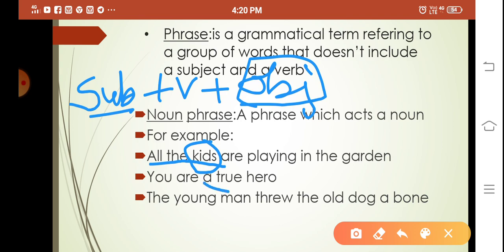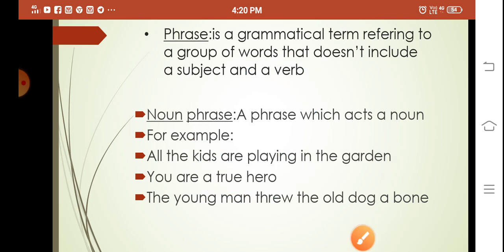Again here, "you are a true hero," it is used in the objective form. A true hero: hero is a noun and it is a group of words, so it is undoubtedly a noun phrase used in the objective form, adjective case. Next, the young man threw the old dog a bone. There can be more than one noun phrase in a sentence. See, the young man.